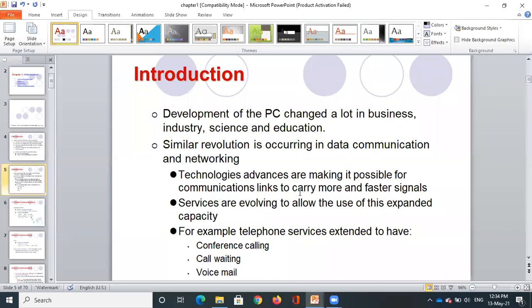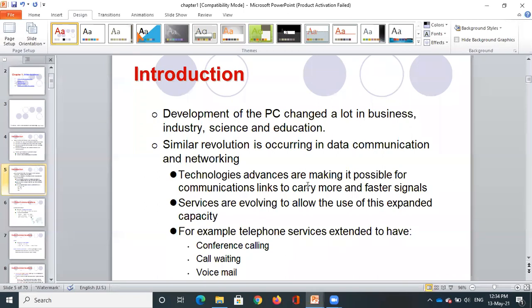Technological advances are making it possible for communication links to carry more and faster signals. These days, we want not just normal communication, but faster communication. Like we had 2G earlier, then 3G, 4G, 5G, and so on. So we are moving ahead with the different generations of networks as well.